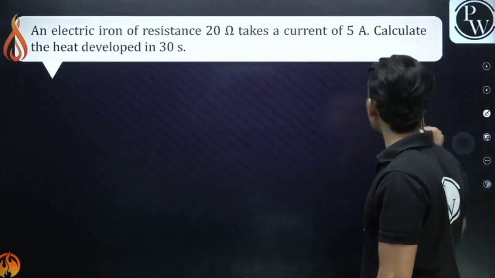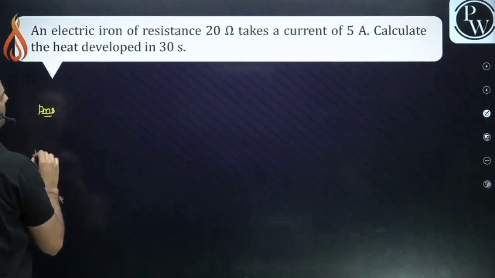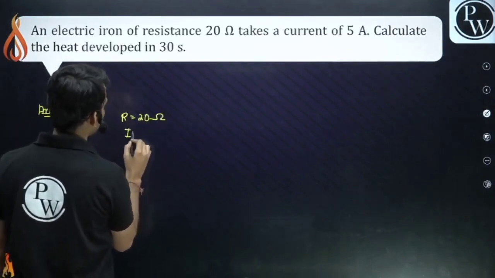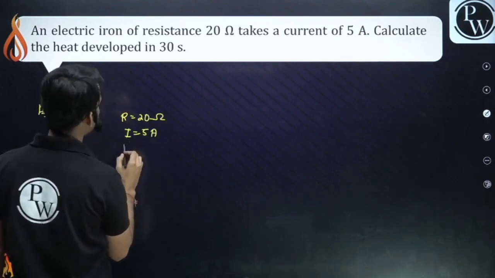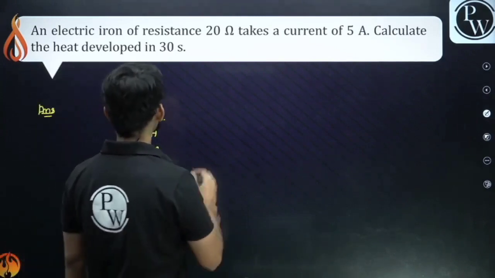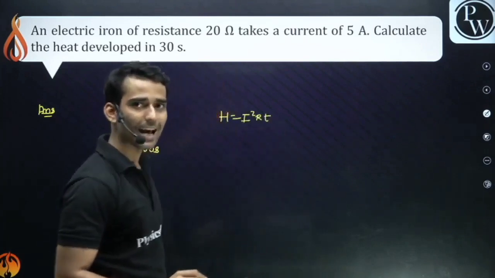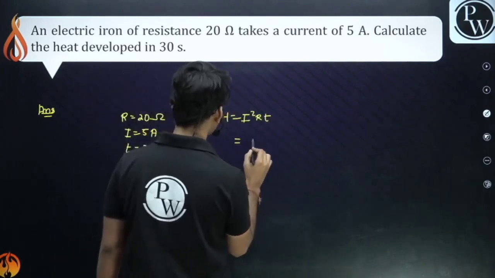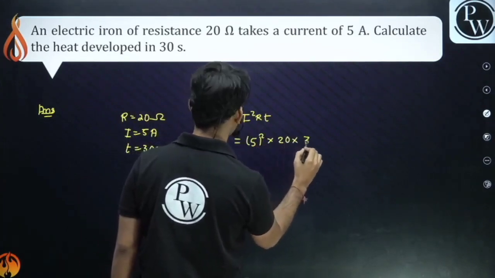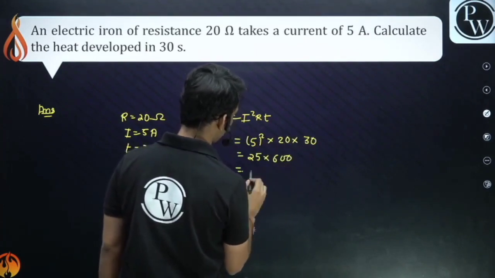Now let's do a numerical on this, guys. Just pause the video and calculate this. We have a resistance of 20 ohms, current is 5 ampere, and find the heat developed in 30 seconds, right guys? So what is H? H is nothing but I square RT. So I square, that is 5 square, into resistance 20, into time 30. So 25 into 600. This would be how much, guys?